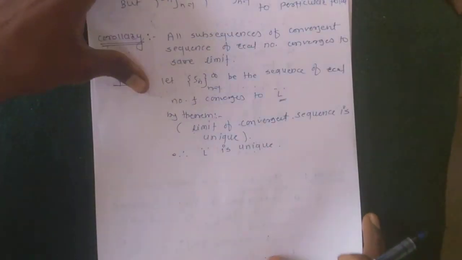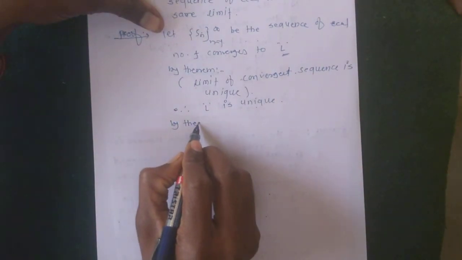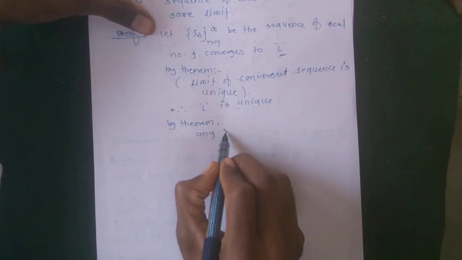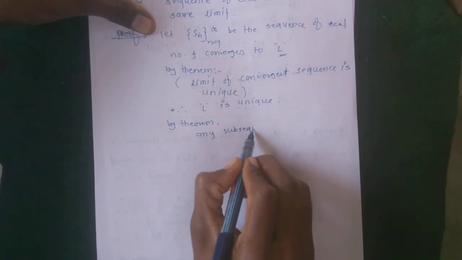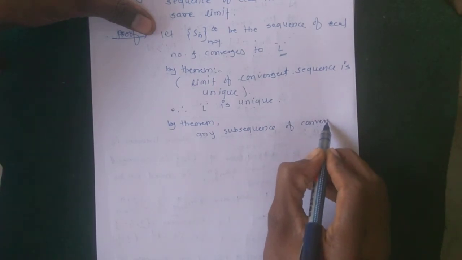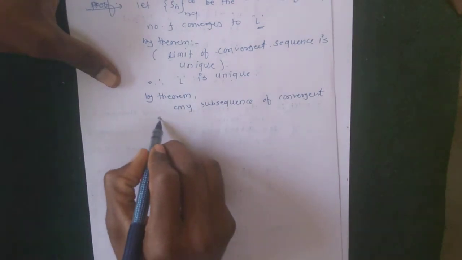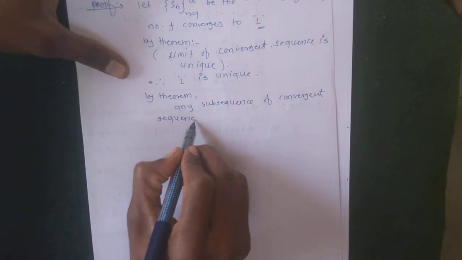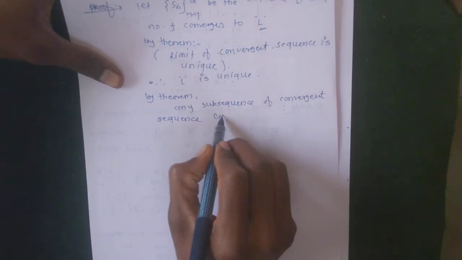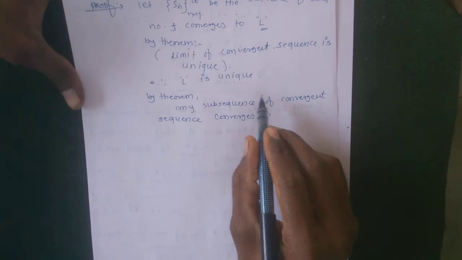Then by the theorem, what theorem? Any subsequence of a convergent sequence converges to the same limit point.